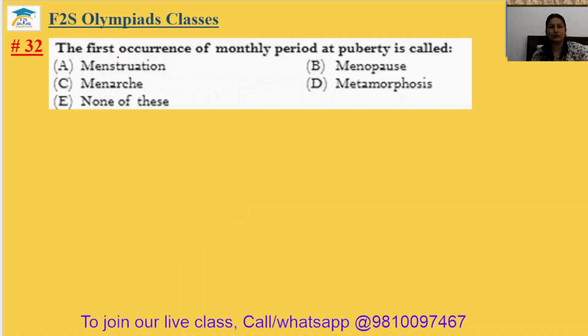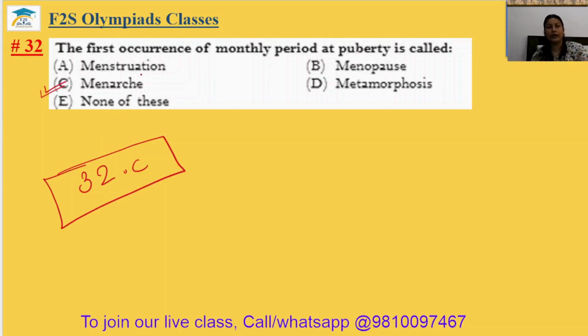Question number 32. The first occurrence of monthly period at puberty is called. The first period in the girls is known as menarche. It is in the option number C. So 32 option C. Menopause is the last period. And menstruation is the regular period, and metamorphosis belongs to the change in the life stages. Metamorphosis happens in the frog, that is from egg to adult. This conversion from egg to adult is known as metamorphosis.